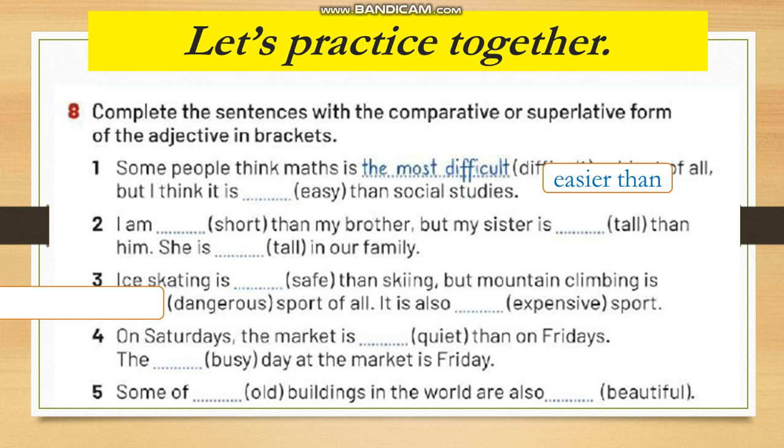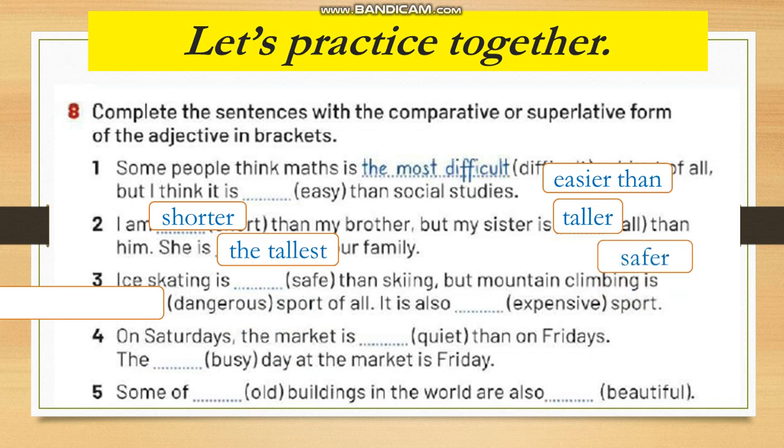I am, then short adjective. You are comparing one to another, so try to think. I am shorter than, but my sister is taller than. You have than and a short adjective. She is, you are comparing one to a group: she is the tallest one in our family.